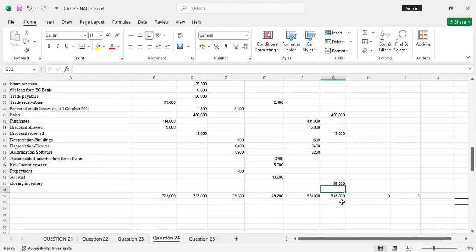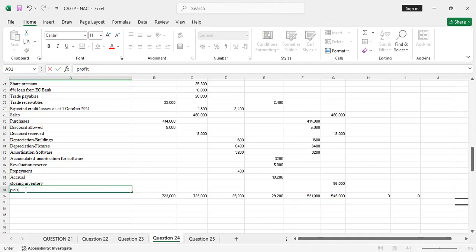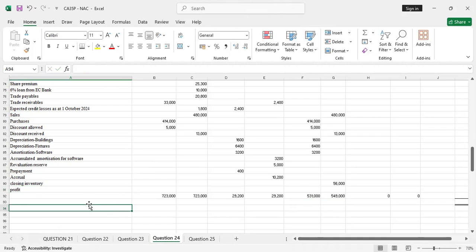So when the credit side is more than the debit side, then we have a profit. So what will be our profit? You can see the credit side is having 549,000. This other side 531,000. So therefore our profit for the year. You can see the spaces I left, it's like I've used them all.